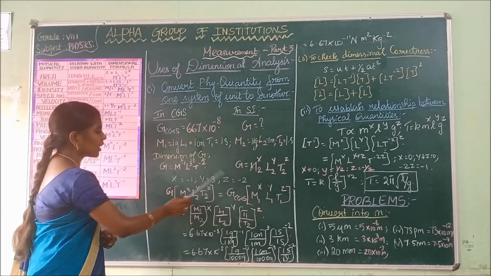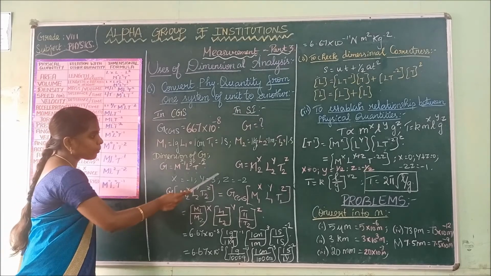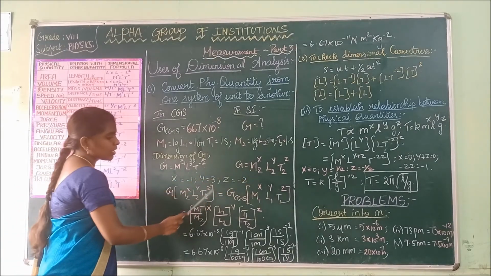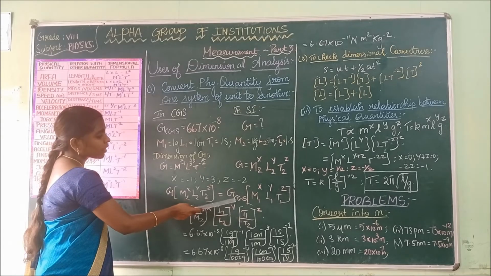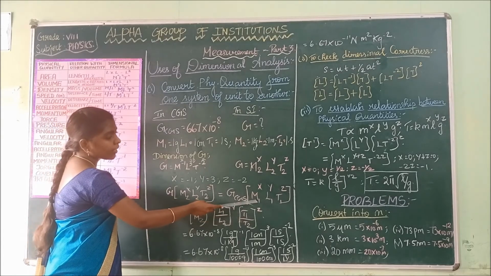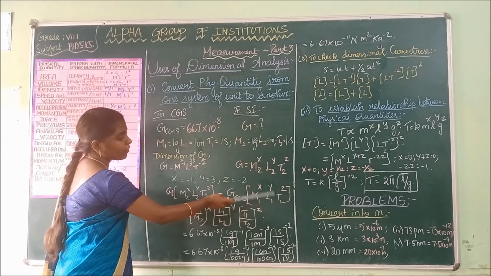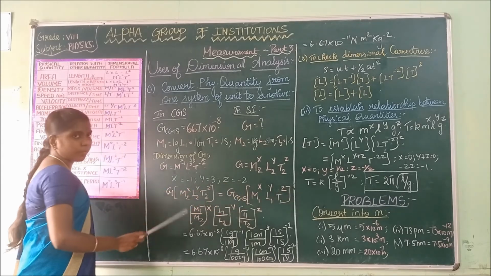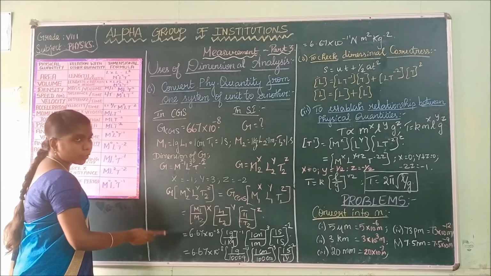G into M2 power x, L2 power y, T2 power z, which is equal to G CGS into M1 power x, L1 power y, T1 power z. So the powers are same, and this multiplication comes into division.